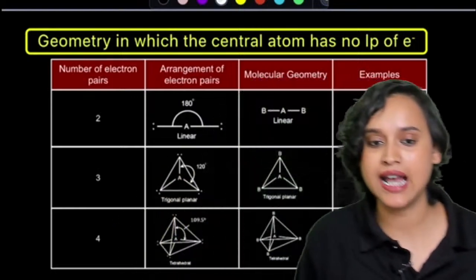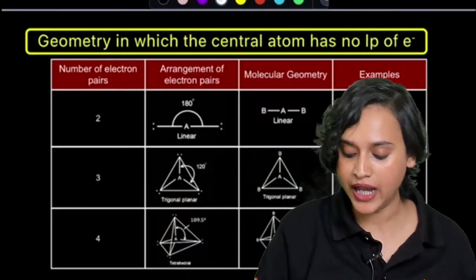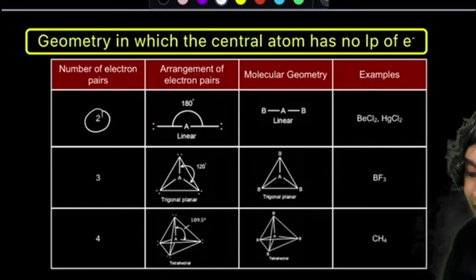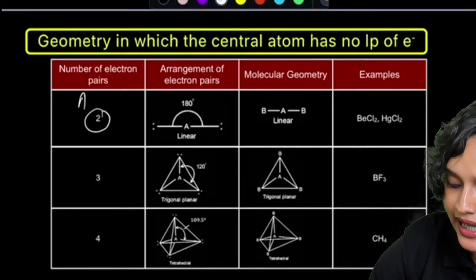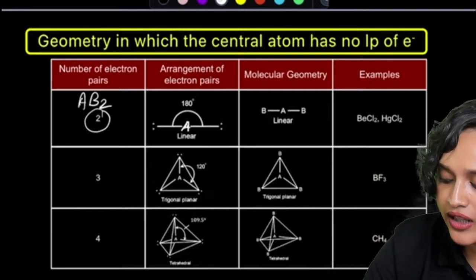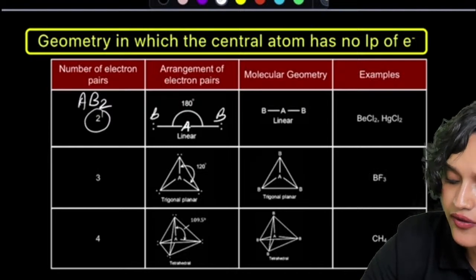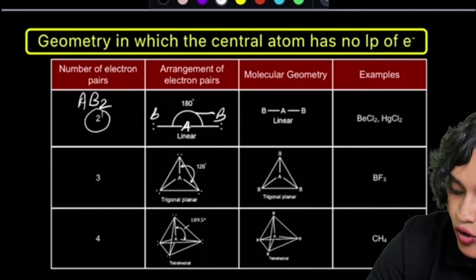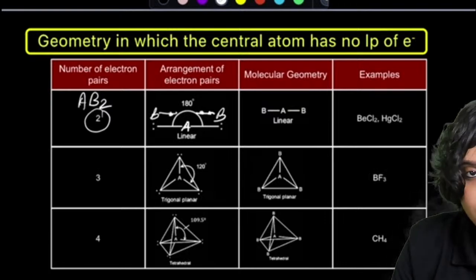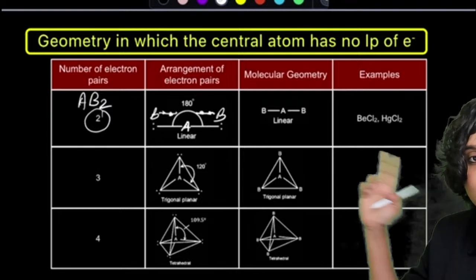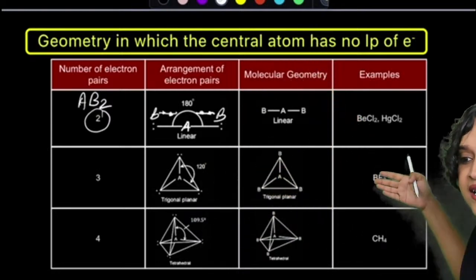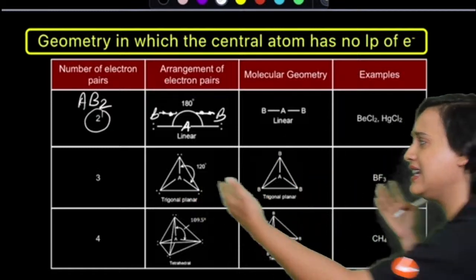Now let's say that we have electron pair 2. If you have electron pair 2, that means the molecule is AB2 type. So your central atom will be A, and you will have a B here and a B here. This A is going to give 1 electron, B is going to give 1 electron. Similarly, the other A gives 1 electron, B gives 1 electron, and they are going to form a bond. And here, what is the bond angle? The bond angle, my dear students, you can clearly see is 180 degree, because it's linear.